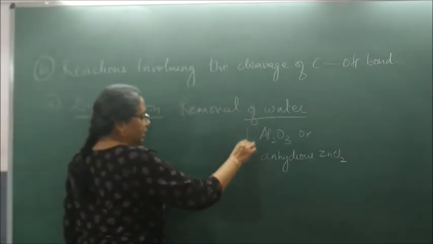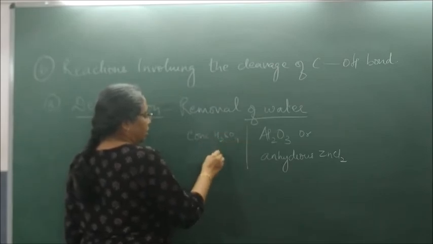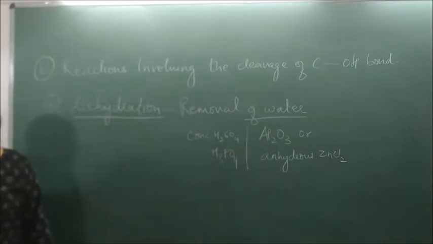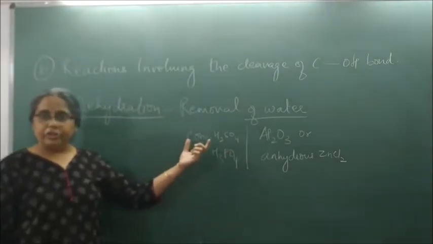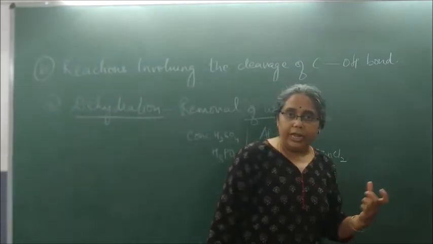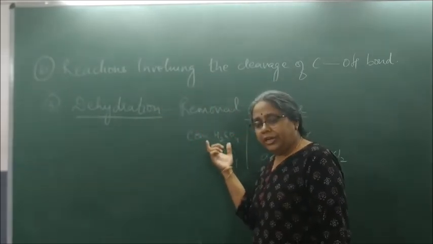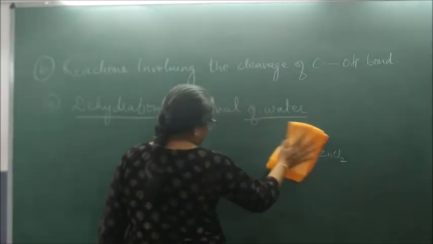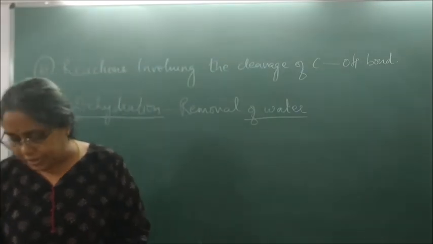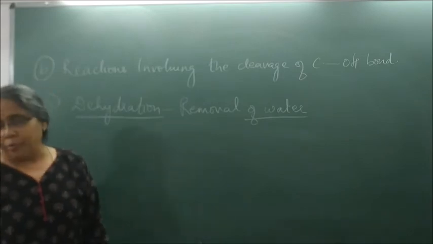Now please understand, this forms a part of the question on dehydrating agents. So what are dehydrating agents? A dehydrating agent may be concentrated H2SO4, Al2O3 or anhydrous zinc chloride. Most of the time a dehydrating agent is concentrated H2SO4. So let us understand it now. We will first take a simple compound, let us say propan-2-ol.